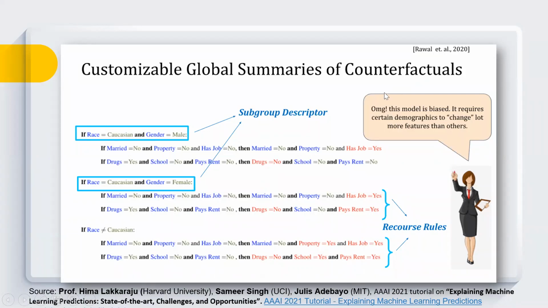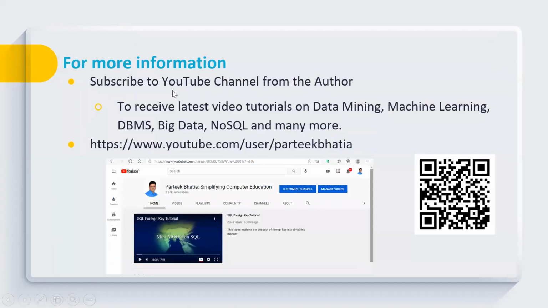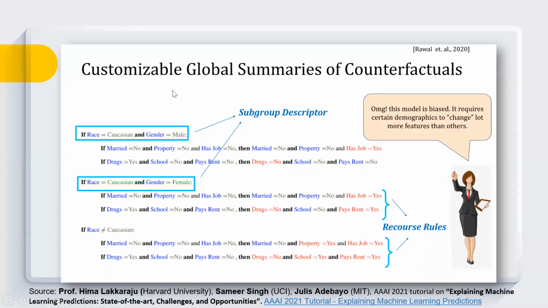This is one of the latest works in this area, where people are working to generate global explanations by merging local subgroup explanations for creating customizable counterfactuals. So this is all about the mathematical modeling of counterfactuals.